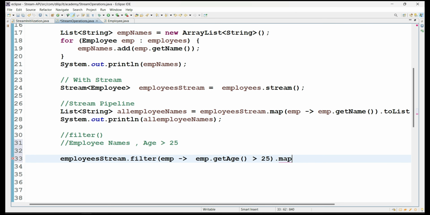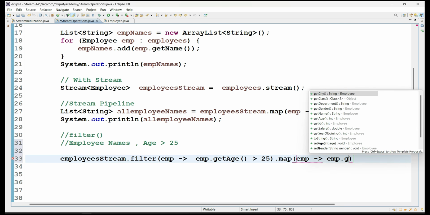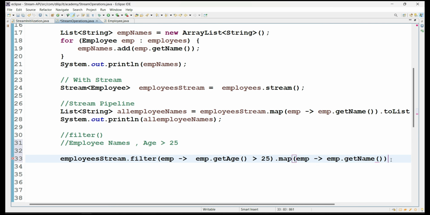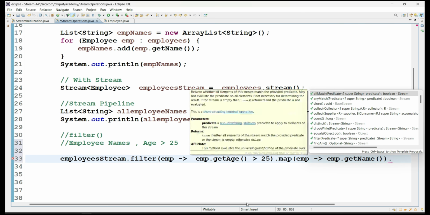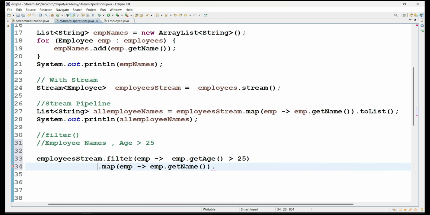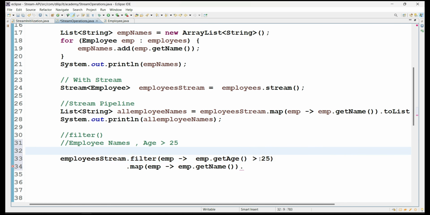From that stream, I am going to map the filtered employee names, using employee dot get name. So what I did here is take two intermediate methods. The first intermediate method just filters the employees whose age is greater than 25 out of the 10 employees.